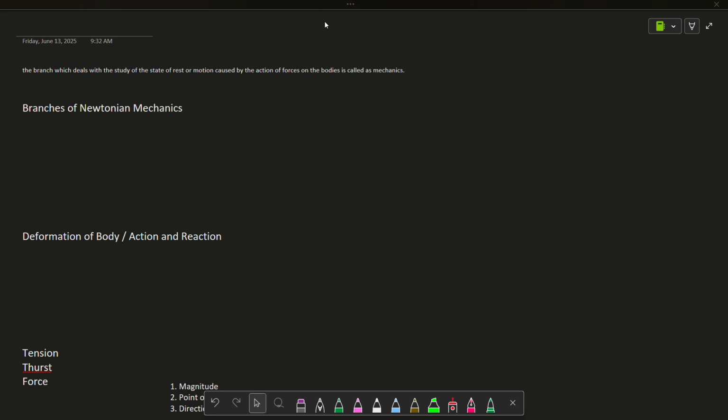So today we are going to discuss. I'm starting a new series for GATE preparation, GATE 2026, and in the scenario of GATE 2026, we are first starting the mechanics chapter, mechanics subject. And so today we are going to discuss the mechanics subject. So without wasting any time on any discussion, let's start the mechanics.